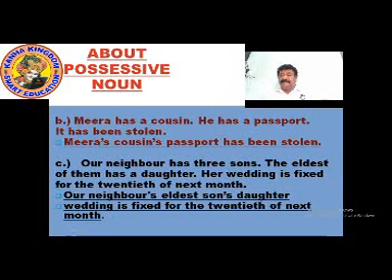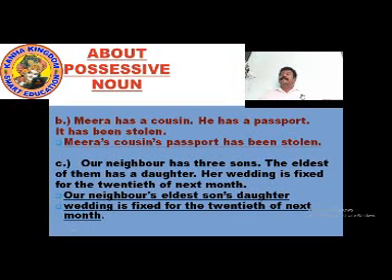Our neighbor has 3 sons. The eldest of them has a daughter. Her wedding is fixed for the 20th of next month. Now these are again three sentences which you have to make into one simple long sentence. So now: our neighbor's eldest son's daughter's wedding is fixed for the 20th of next month.